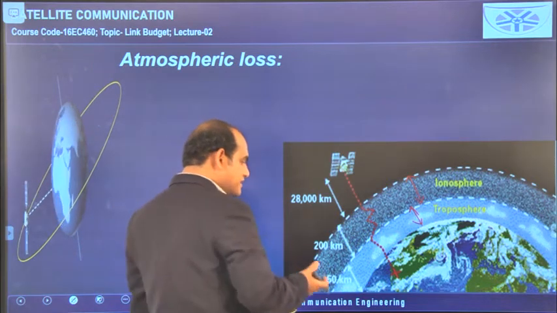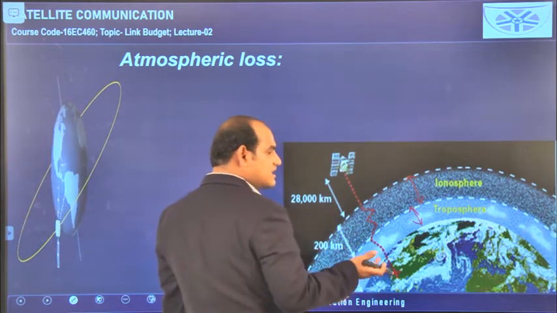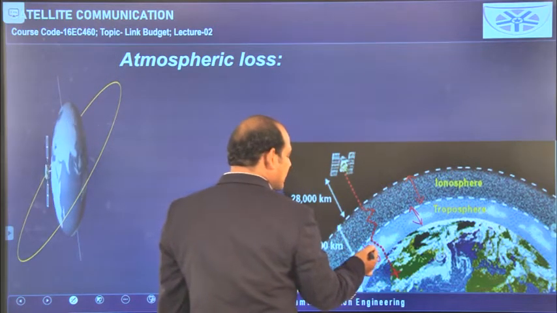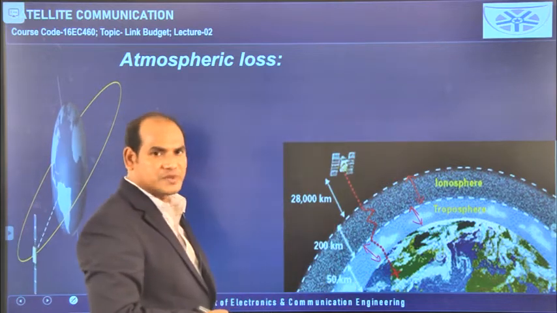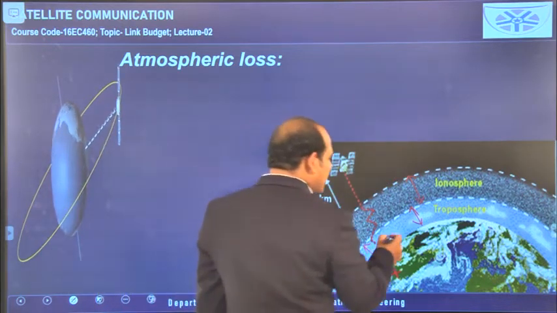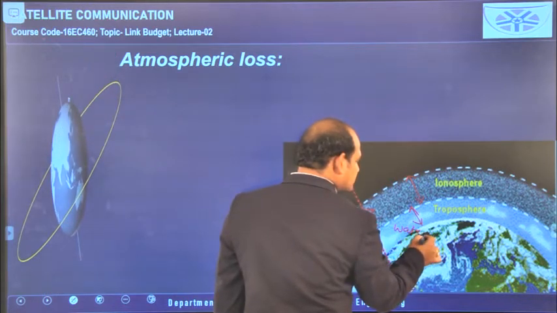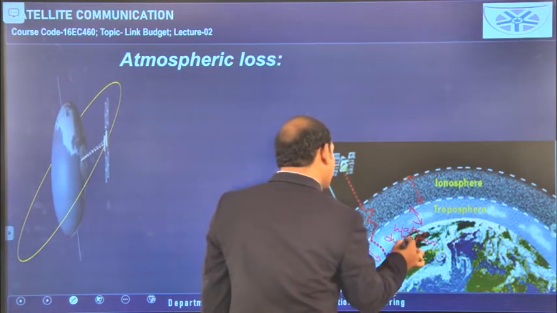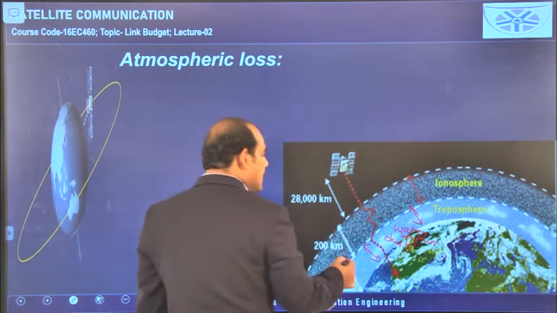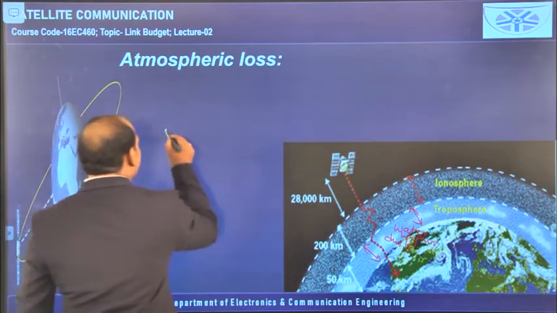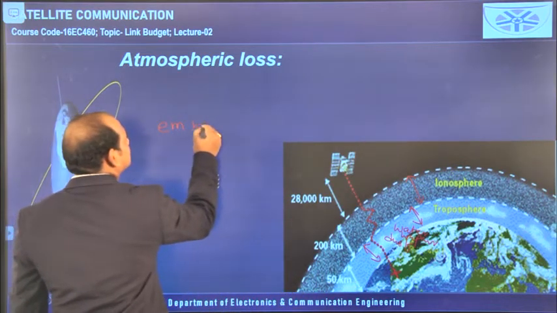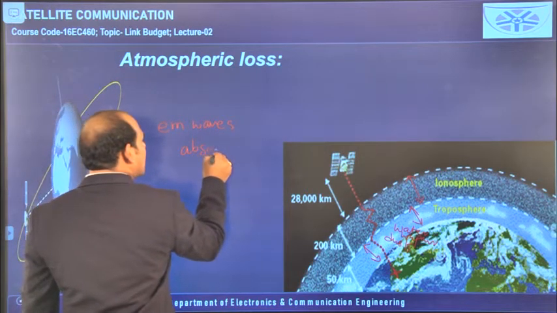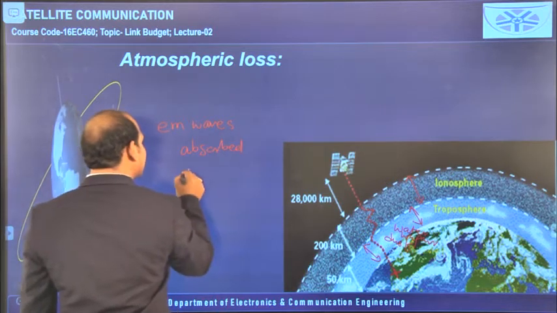And here it has been mentioned that from the surface of the earth, from 0 kilometers to 50 kilometers, whatever the region is there, they have taken as the troposphere. In this sphere, water vapor and dust are available, and because of all these things, the EM waves are getting absorbed or they are getting scattered.